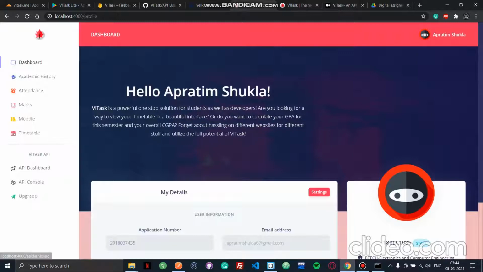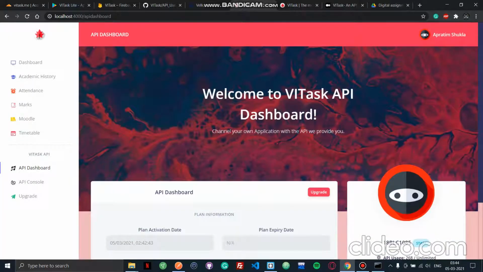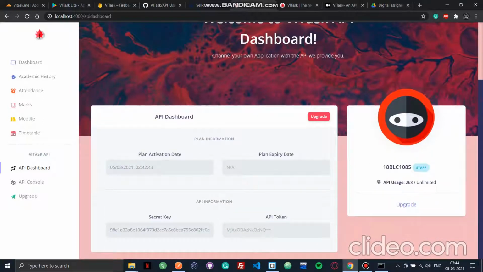But the cool aspect of VITask is that you have access to this thing called the VITask API dashboard, which allows you to build your own application easily. From here, you can get the secret key, which is required for making the API calls, and the API token which I was sending. This is mandatory. You can even see how many API calls you are using. For the staff plan, it's unlimited.